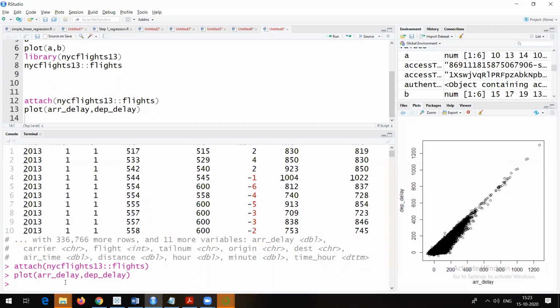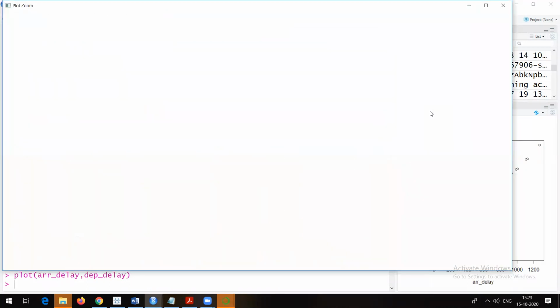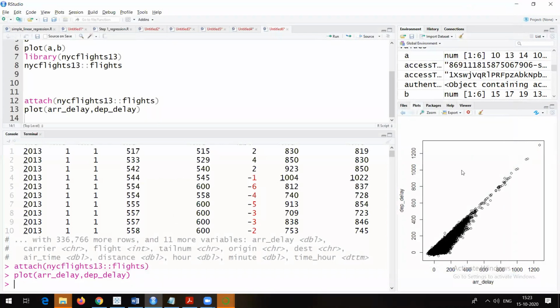Because this one is done, it might be loading. Now see, it has come. So there are a lot of data sets now, a lot of observations. Still it is not coming on Zoom. It will load. I'll have to wait. But yes, this is the graph. Now you can check. I told you, right?